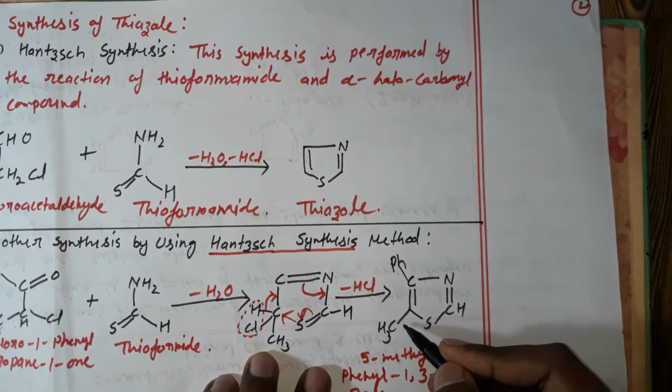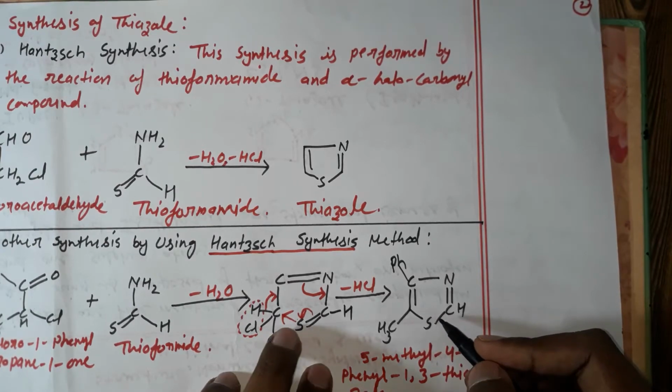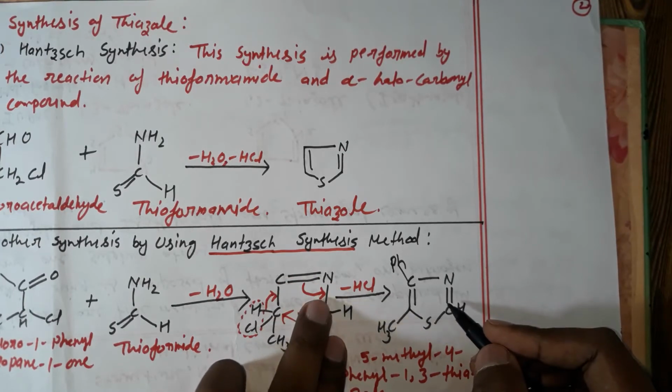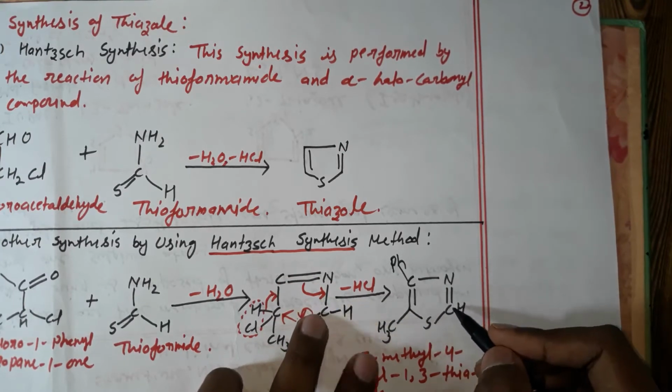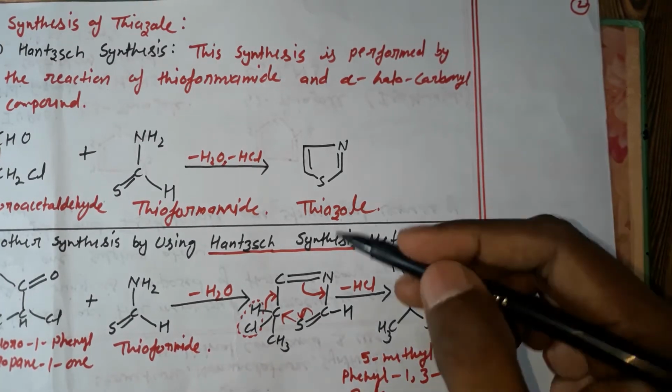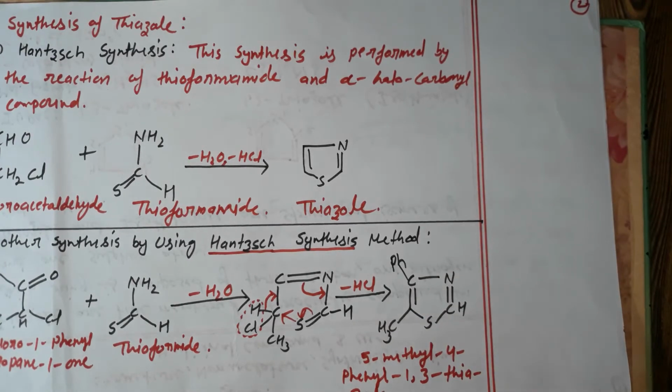There only remains CH3. This is bound with sulfur, and this bond shifts, so there is only a single bond and a double bond. So the name of the compound is 5-methyl-4-phenyl-1,3-thiazole. These both syntheses are Hantzsch synthesis. The next synthesis is